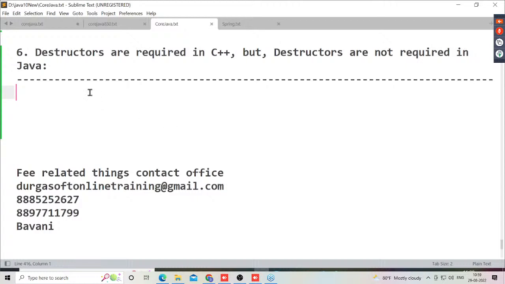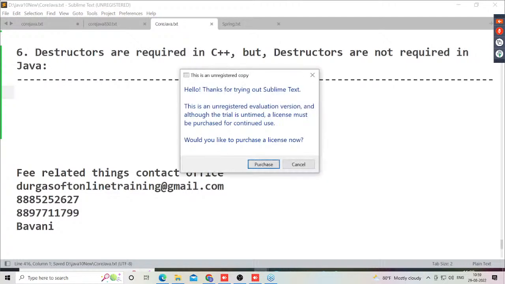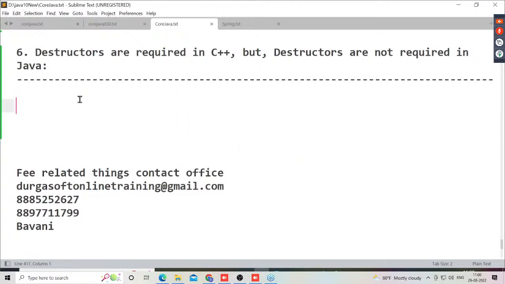Right. Let's come back to this. Destructors are required in C++, but destructors are not required in Java. First of all, what is the meaning of destructor? Before that, answer my question, all of you. What is an object-oriented programming language? When are we able to say one programming language is an object-oriented programming language?